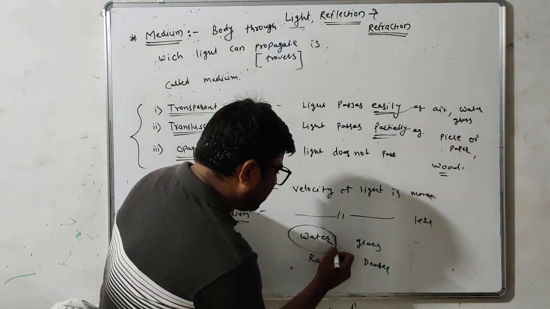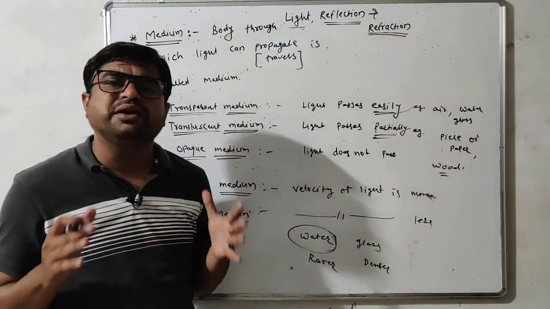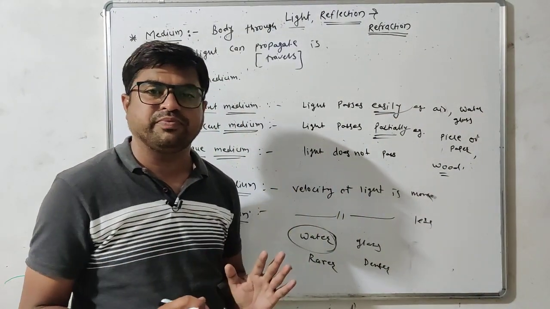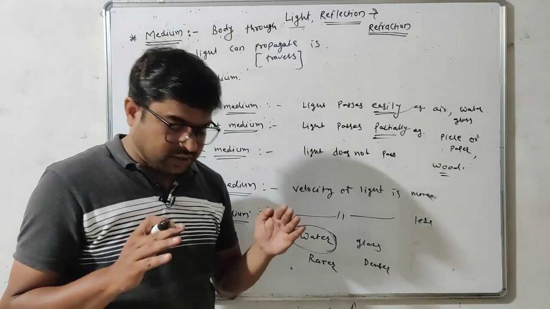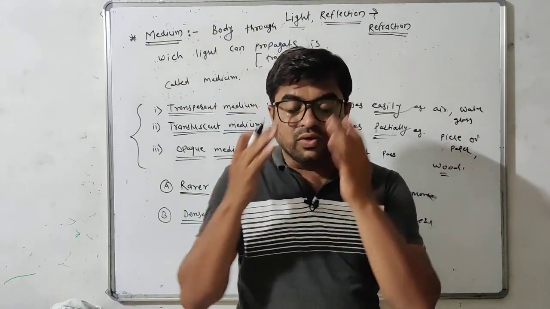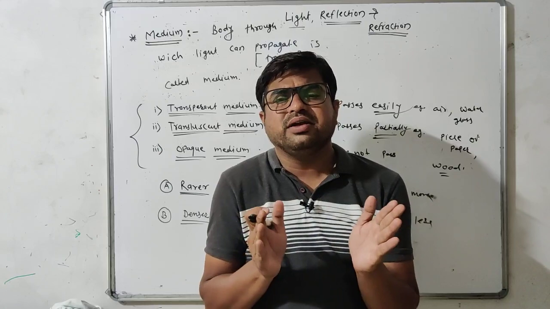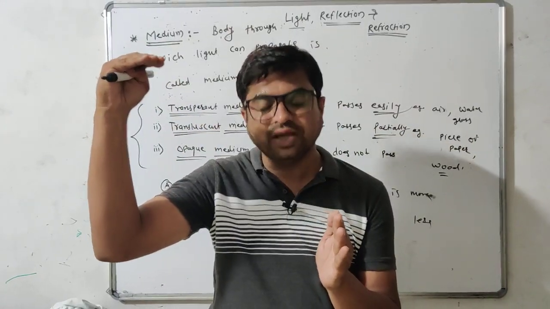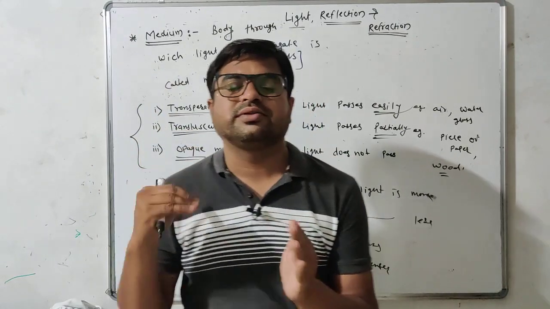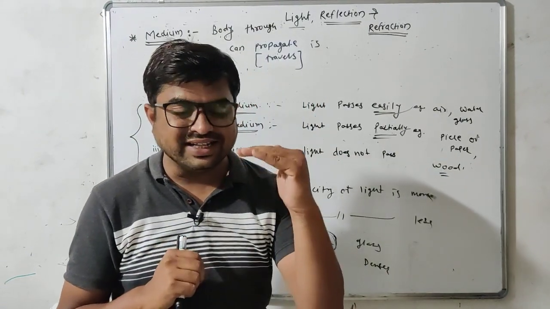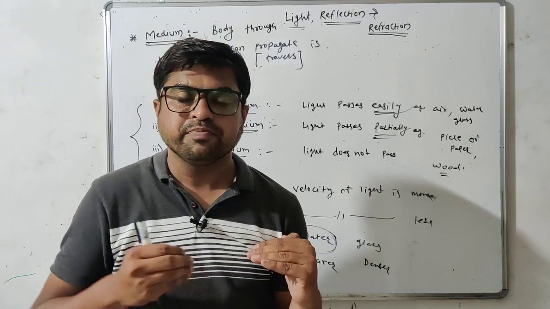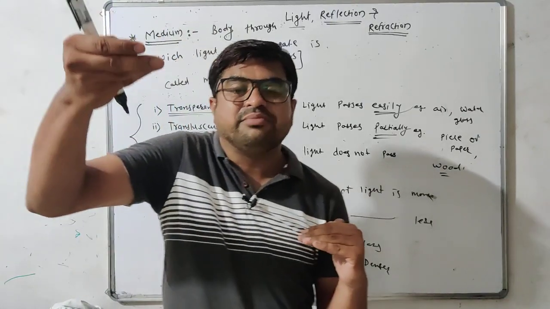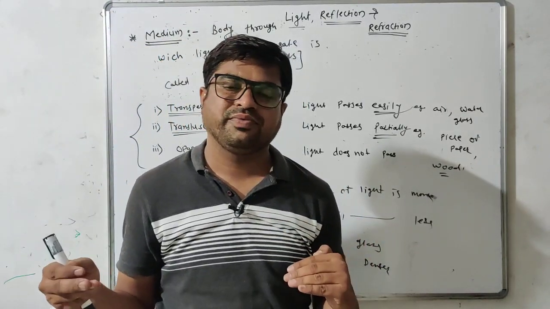But velocity of light mainly depends upon the density of the medium. If the density of any medium is high, then in that medium the velocity of light is found to be smaller, and if density is smaller, then the velocity of light in that medium is found to be more.